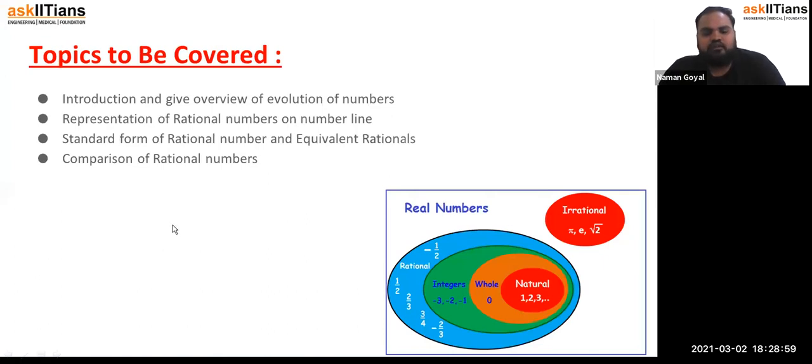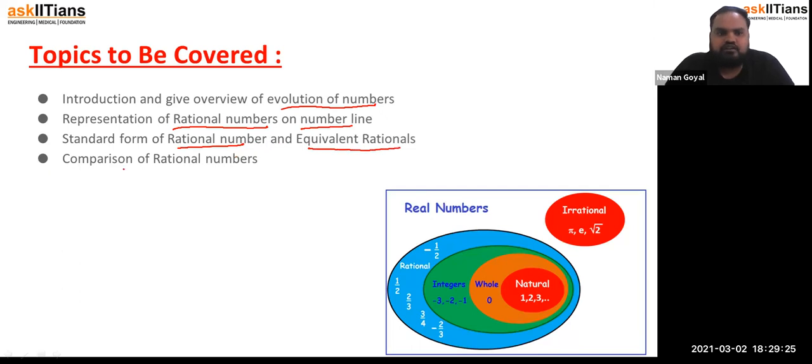Now in this chapter, what topics are we going to cover? First topic is the introduction and an overview of the evolution of numbers. What are numbers? Next is representation of rational numbers on the number line. Then standard form of a rational number, equivalent rational numbers, and comparison of rational numbers.